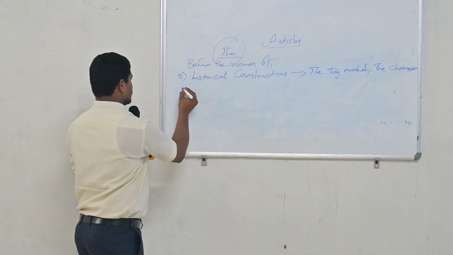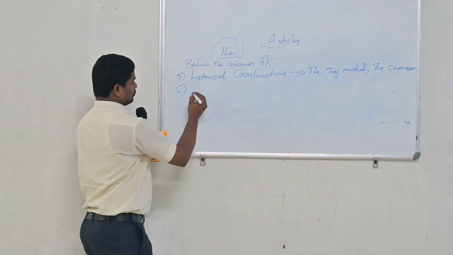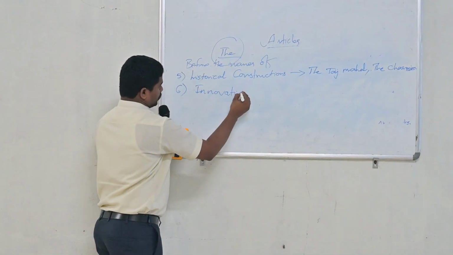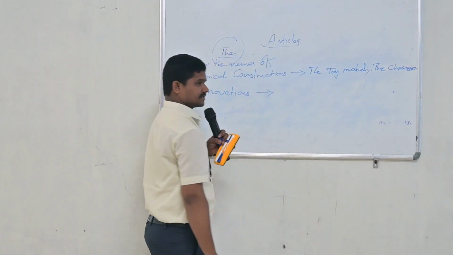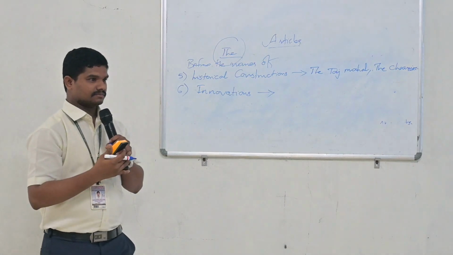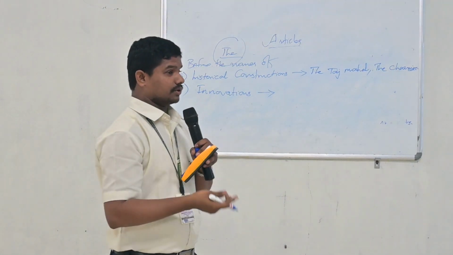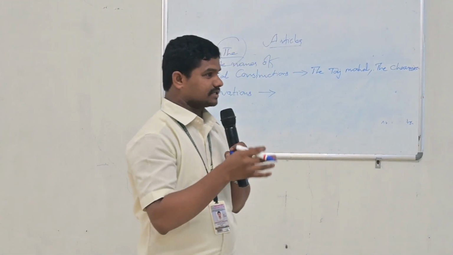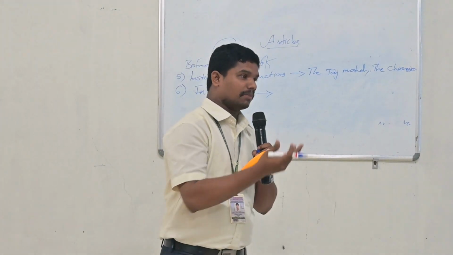And one more thing. And next one, before innovations. What are the innovations? For example, television. So, for example, radio. Who invented radio? The radio is invented by Marconi. Very good.